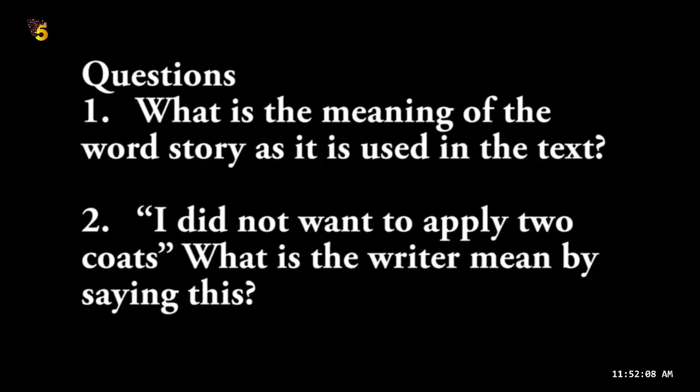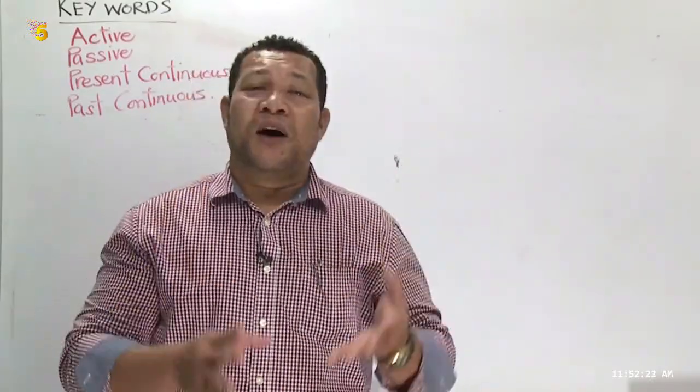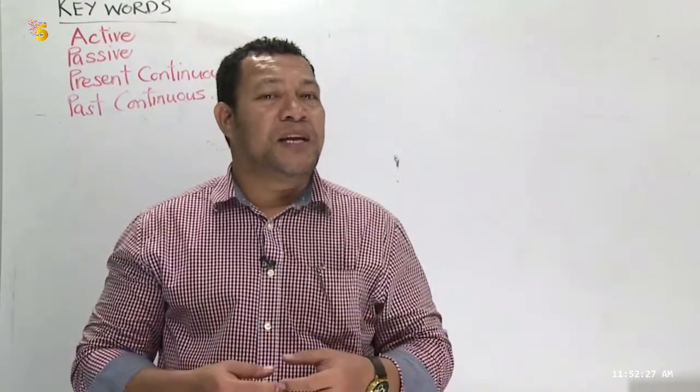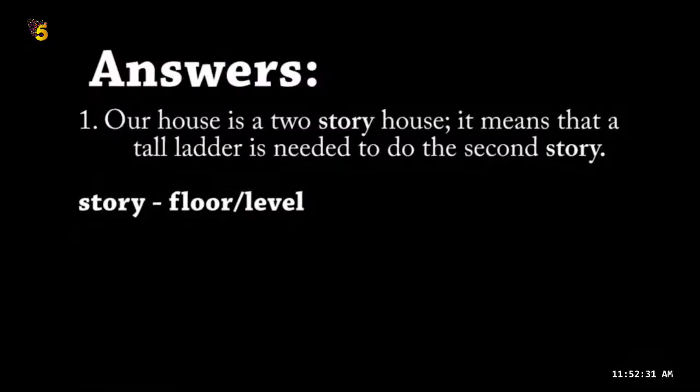Okay, our first question is, what is the meaning of the word story as it is used in the text? In our text, it says, our house is a 2-story house. It means that a tall ladder is needed to do the second story. So story as it is used in the text means floor or level.